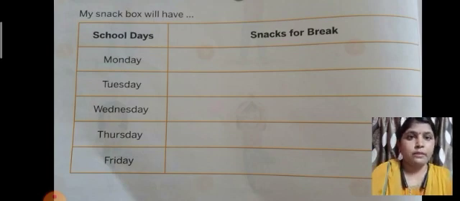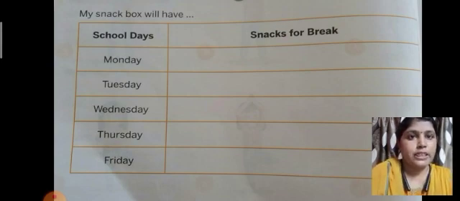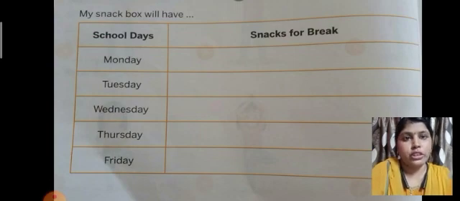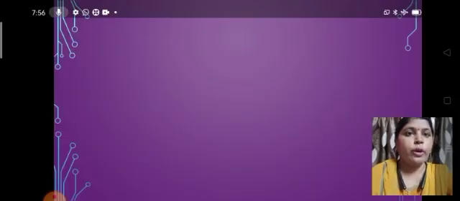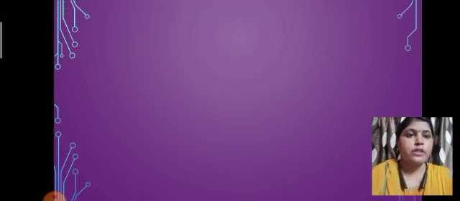But while making this chart, you have to take the help of your mama, because she is obviously going to make all the nice, nutritious dishes for you. This is also your page, where you are going to make the timetable of your snacks for the breaks. So I hope you understood all the exercises. First of all, you have to solve all the exercises in your textbook, and then you are going to write all the exercises in your notebook.